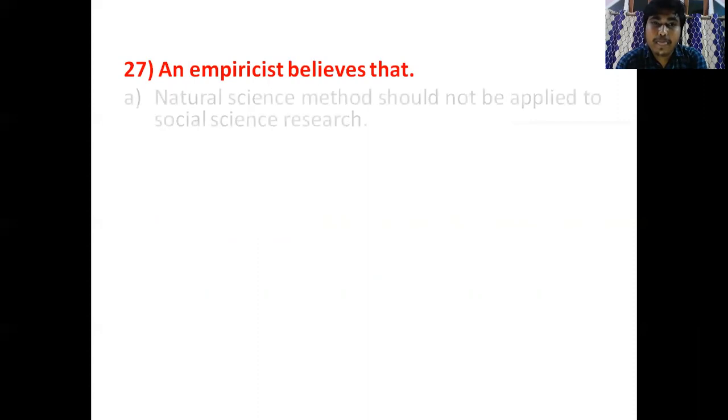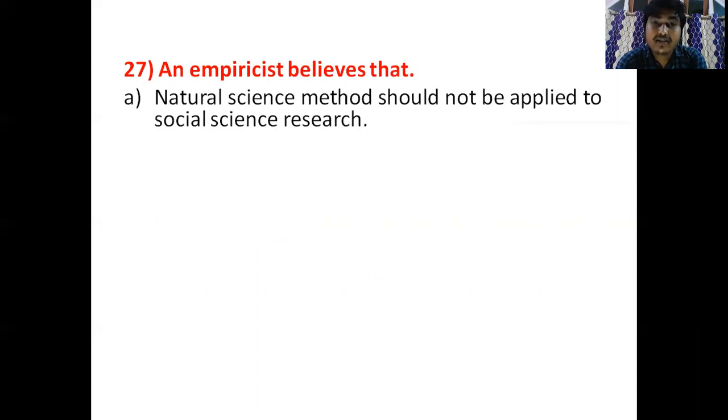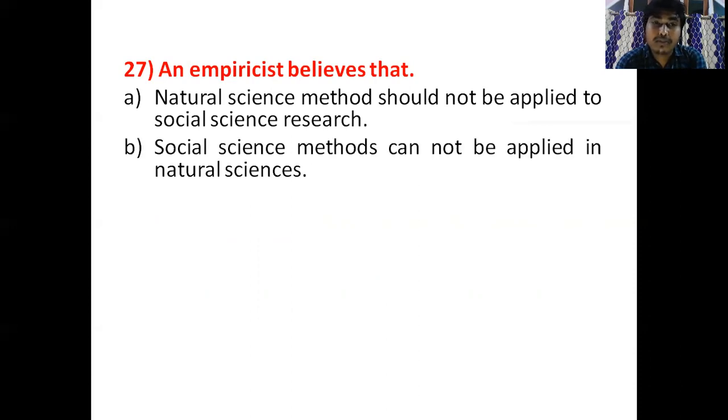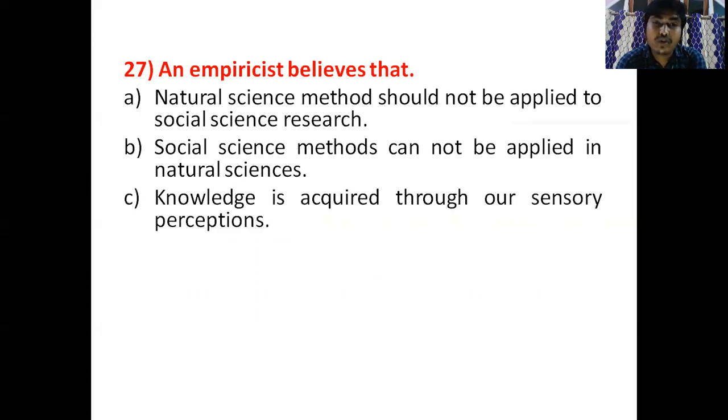See, the next question is: an empiricist believes that natural science method should not be applied to social science research. Number B, social science method cannot be applied in natural sciences. And number C is knowledge is acquired through our sensory perception. And number D is none of the above.